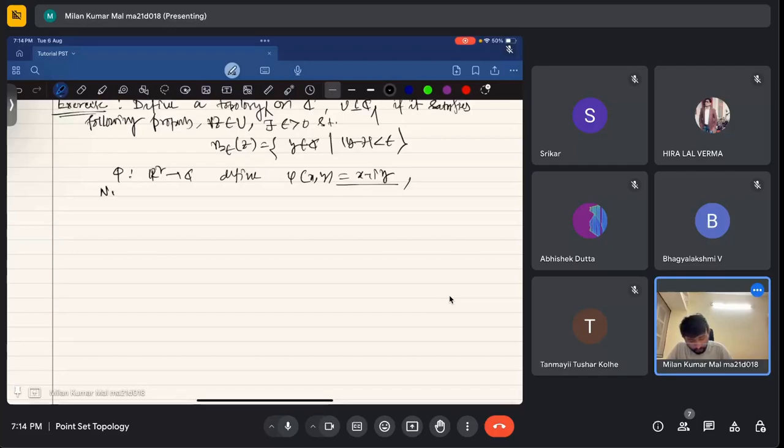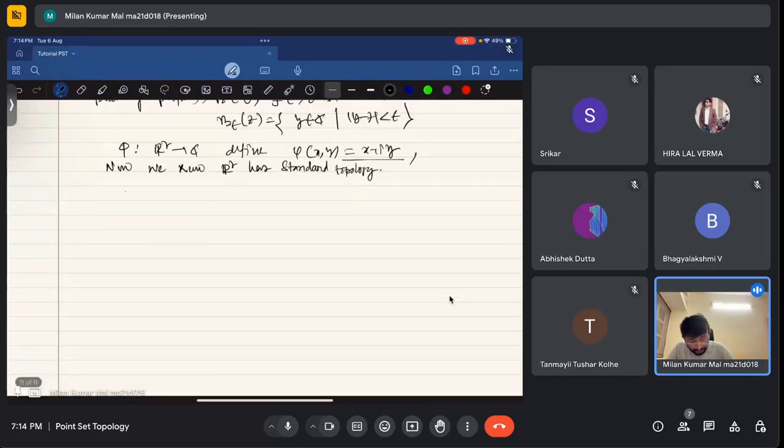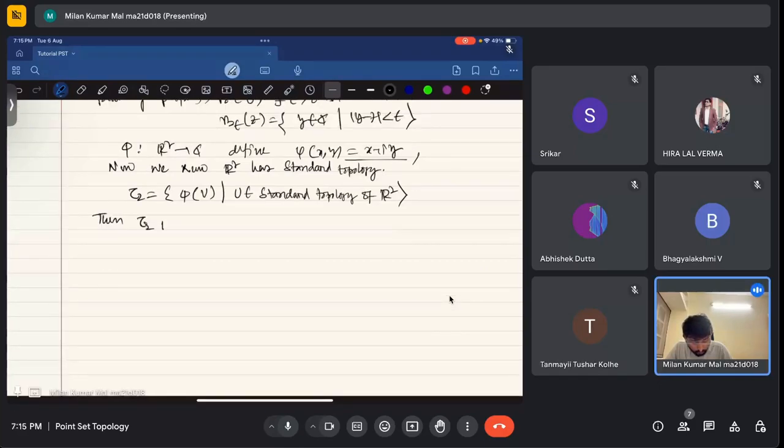Now we know R2 has a standard topology. Now if I take the collection of all subsets like phi of U such that U belongs to the standard topology of R2, then first task, tau 2 will form a topology.